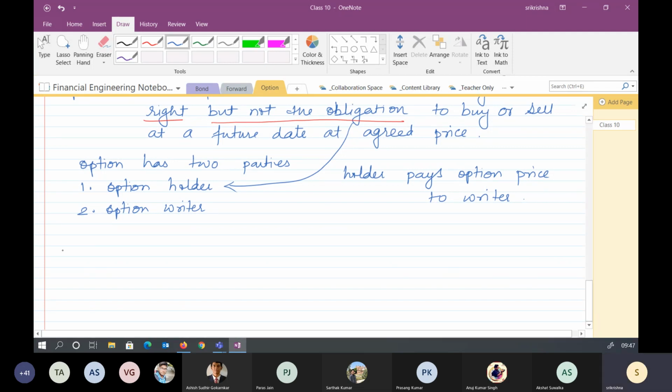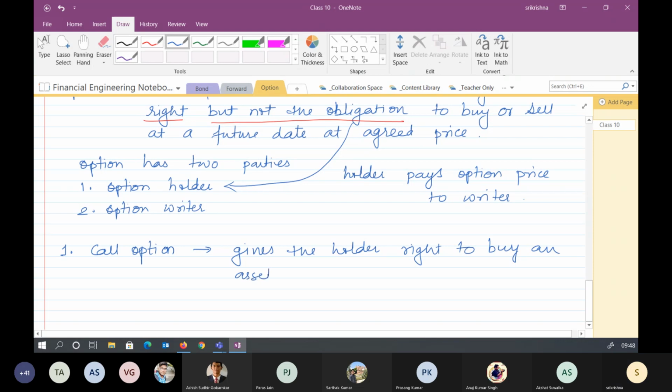Now, there is a broad category of this. One is called the call option. And what is this call option? A call option is that which gives the holder the right to buy an asset at a future date at an agreed price.